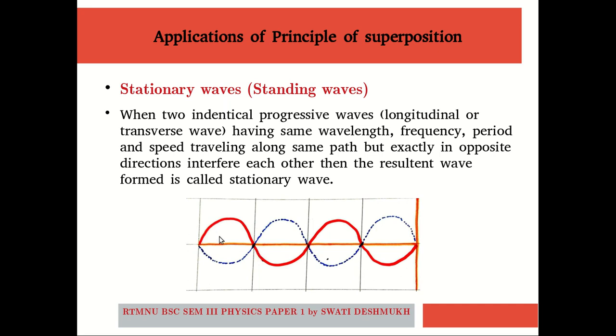For example, all particles in one particular loop vibrate in the same phase, whereas particles in the next loop are in opposite phase. In this way, the phase changes from loop to loop, and particles in one loop have the same phase.